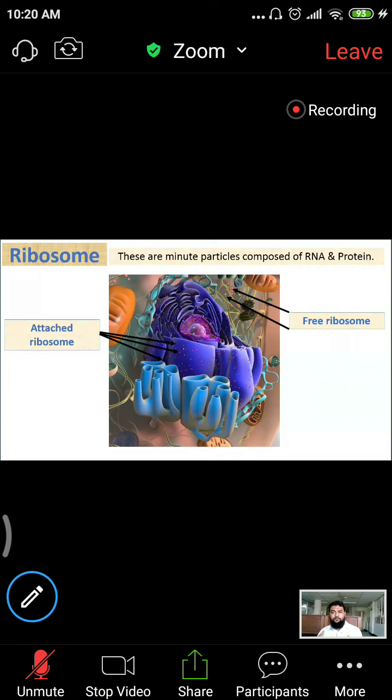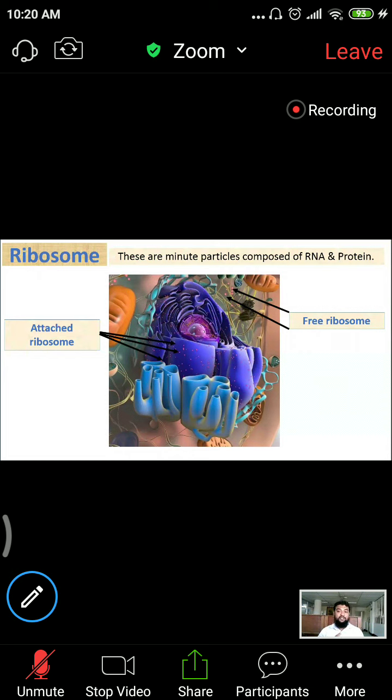Remember, if the cell membrane is damaged, then the cell membrane of this cell will utilize the protein synthesized from the free ribosome. If the Golgi apparatus is damaged, then this protein will be utilized. If the rough or smooth endoplasmic reticulum, mitochondria, or centriole is damaged, then this protein will be utilized. That means the protein utilized by the cell itself will be produced by the free ribosome.